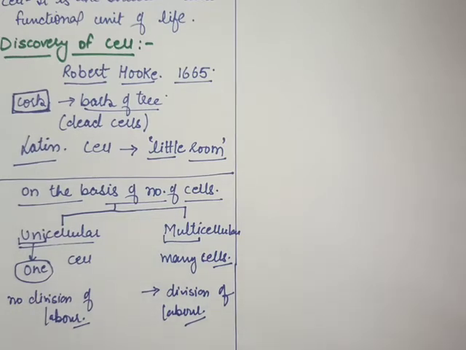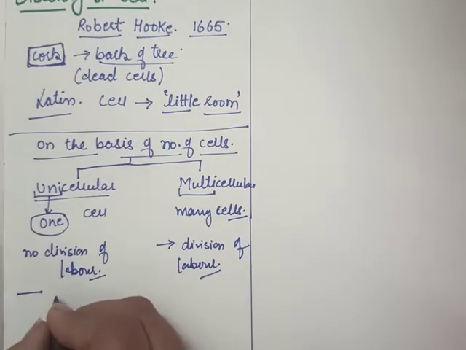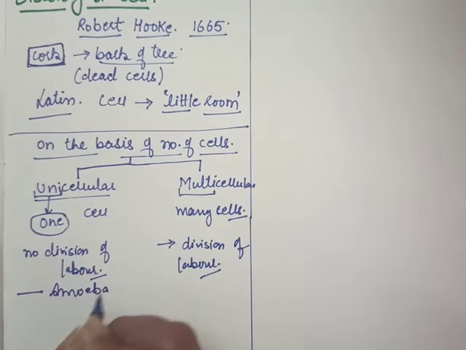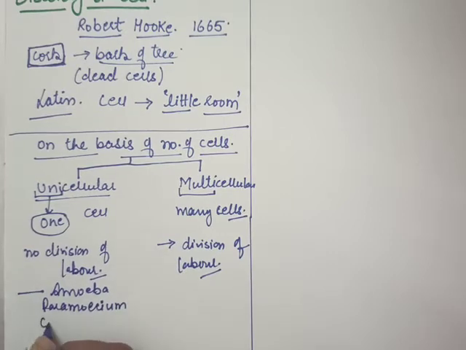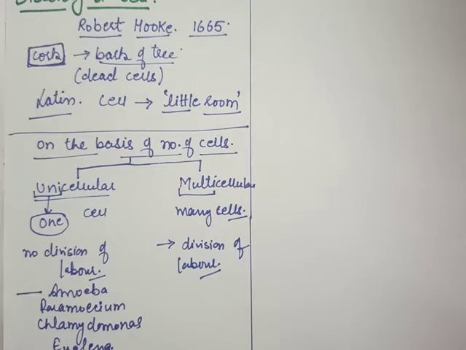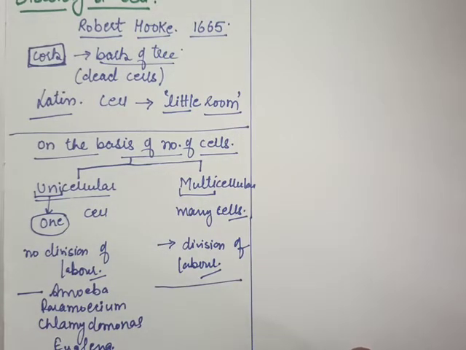There are some examples of unicellular organisms: amoeba, paramecium, chlamydomonas, euglena. These are the examples of unicellular organisms. And multicellular organisms are all the plants, animals, and fungi.